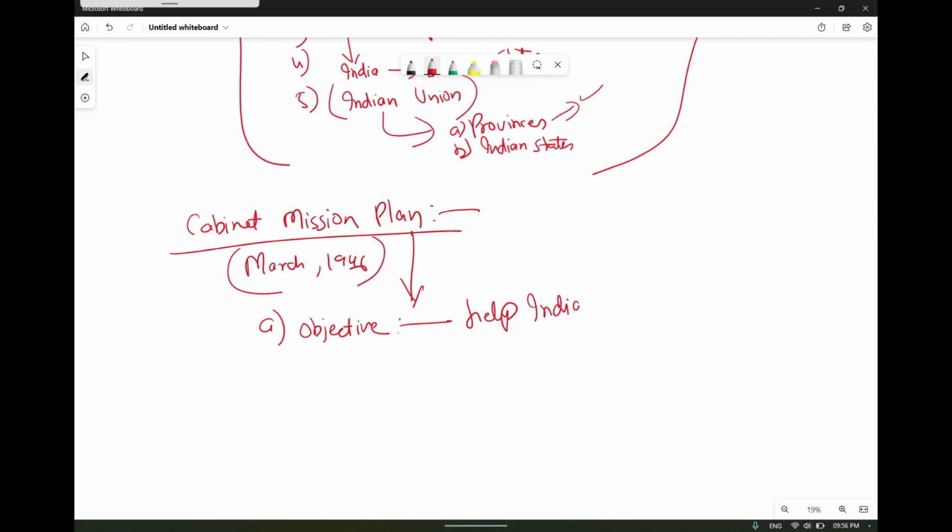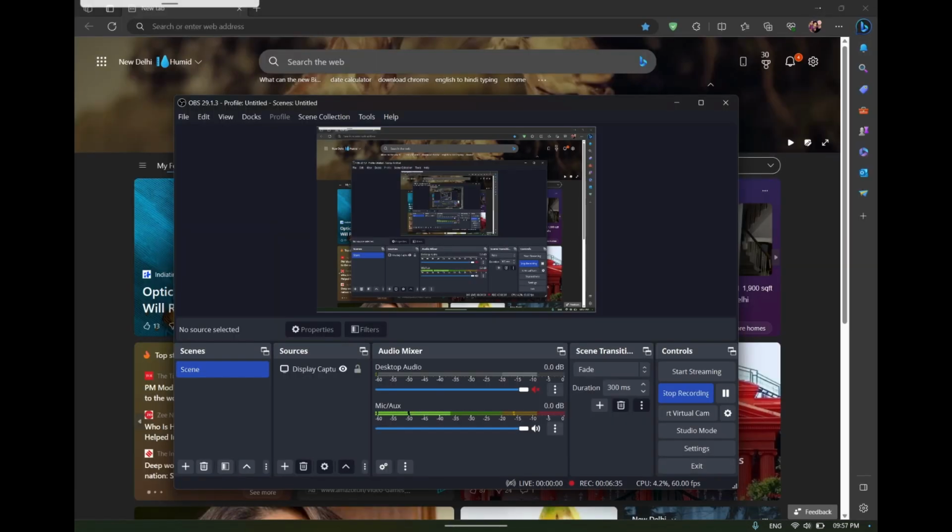Their aim was to make India independent as early as possible and to set up a constituent assembly.